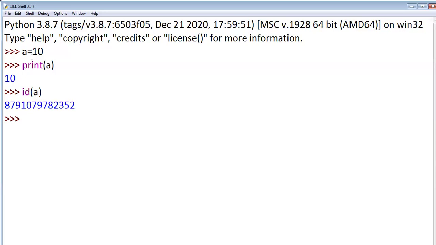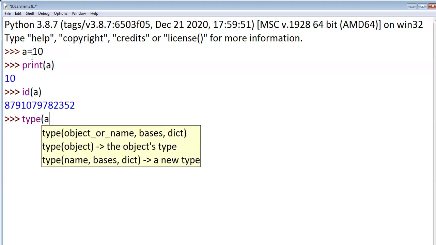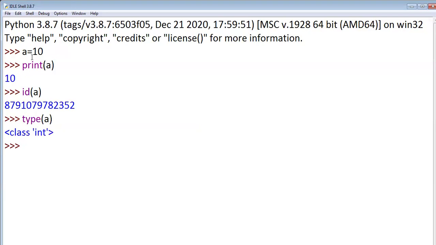Suppose I want to know the data type of a variable. If I say type of a, it determines the data type as int. Is it clear or not? Yes, sir.